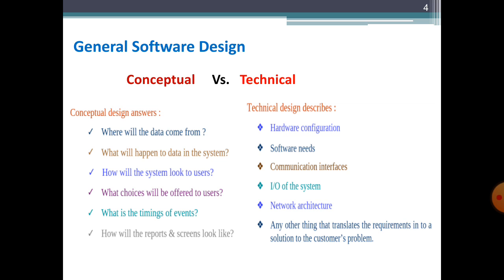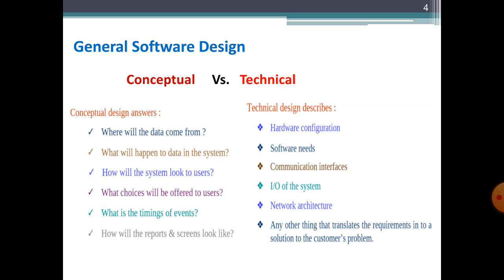And now the last part: in the conceptual design we are also concerned with how the reports and screens will look, how the different forms will be displayed, and how the different navigation controls, buttons, and pop-up menus will be shown to the user.